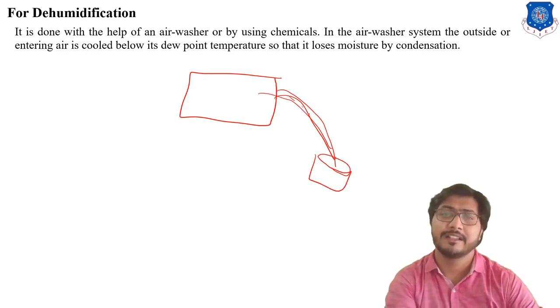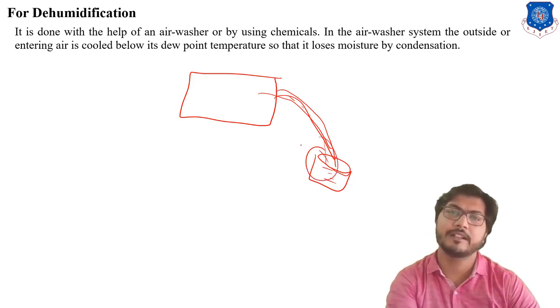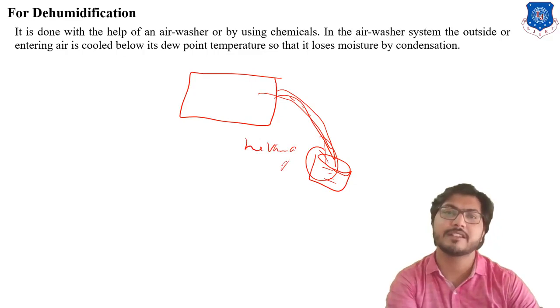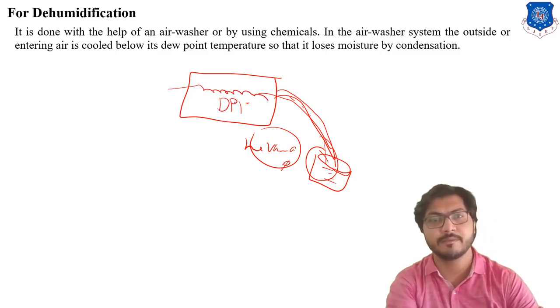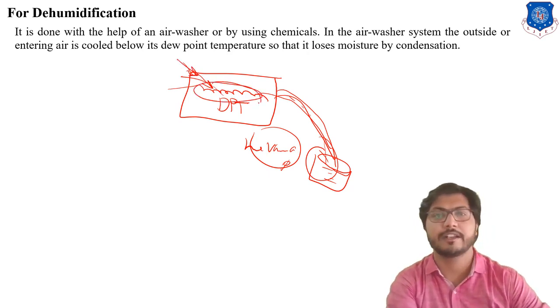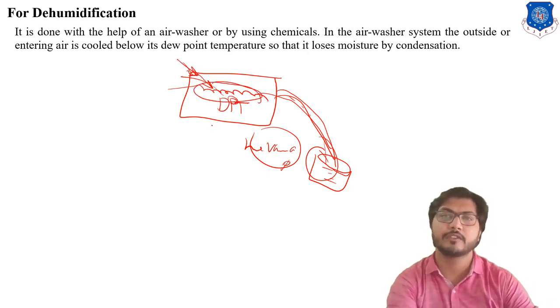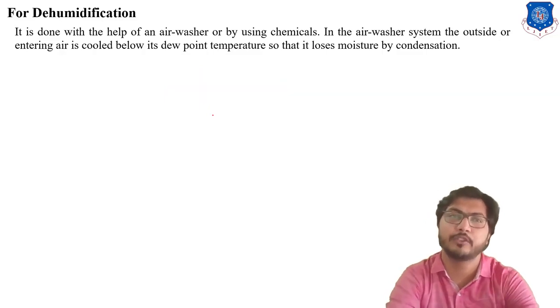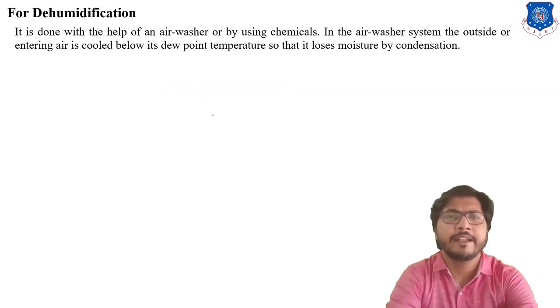So what is this water? This water is nothing but the mass of water vapor particles which is condensed, because the temperature of the coil is below the dew point temperature of the entering air, which is warm air coming in. So the temperature of this coil we keep at the dew point temperature of the entering air. That's why the water vapor is condensed, and we obtain dehumidified air.